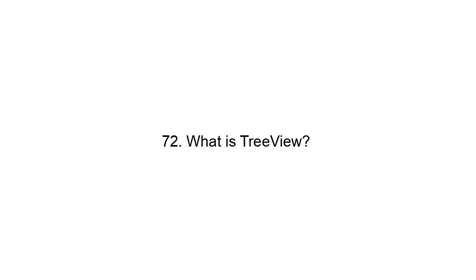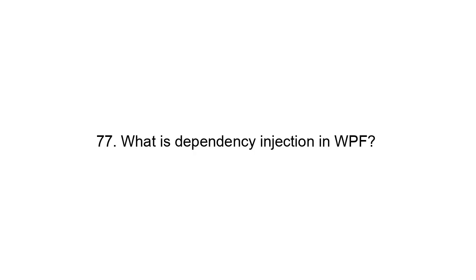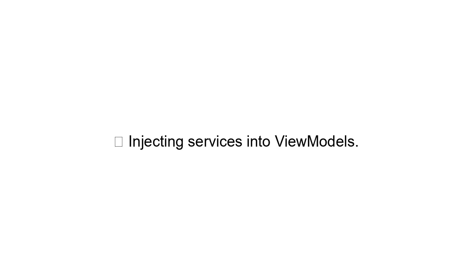72. What is a TreeView? Hierarchical data display. 73. What is a ListView? Advanced list display control. 74. What is a DataGrid? Tabular data display control. 75. What is the Prism framework? MVVM framework for WPF. 76. What is Caliburn.Micro? Lightweight MVVM framework. 77. What is dependency injection in WPF? Injecting services into view models.